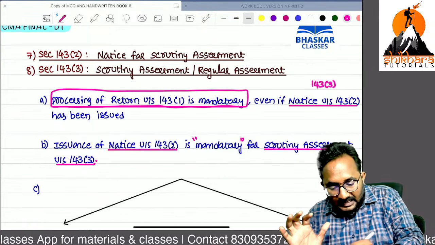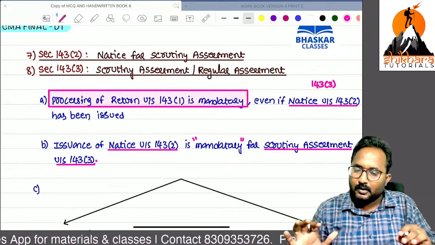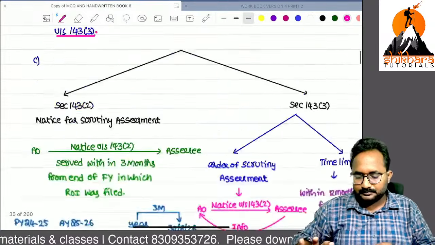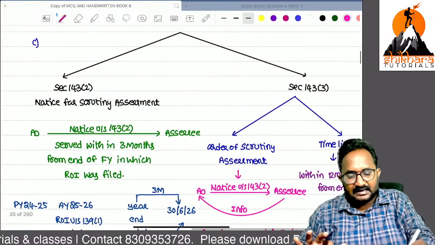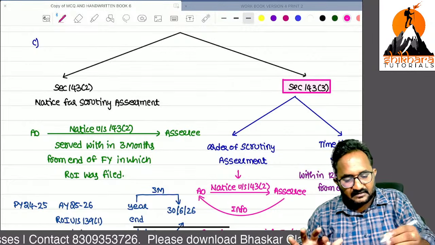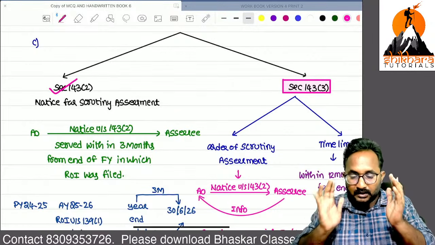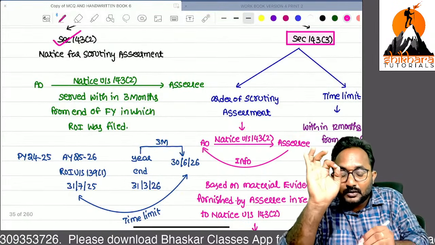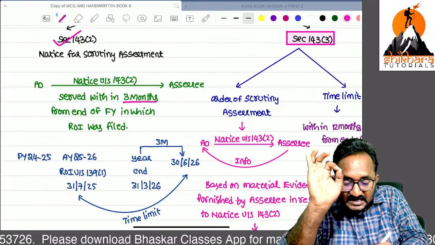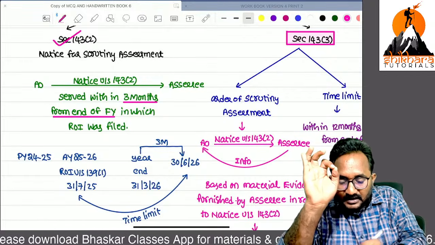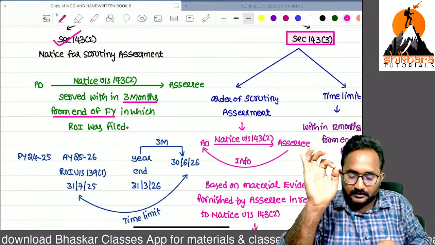Sir, already I am going for scrutiny assessment, no problem. We can complete the processing side. Now, for conducting this assessment under 143.3, what is the notice section? 143.2. Remember, important in exam. So the notice you have to serve within 3 months from the end of the financial year in which the return of income was filed.